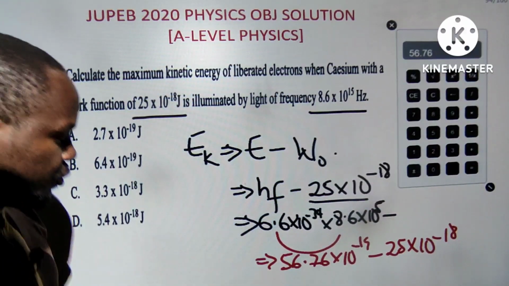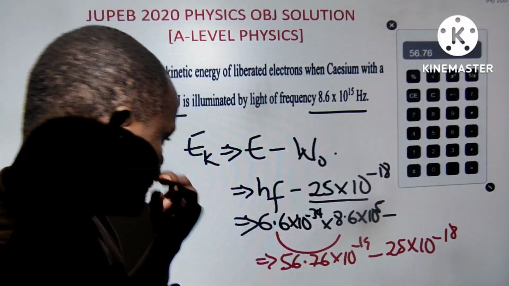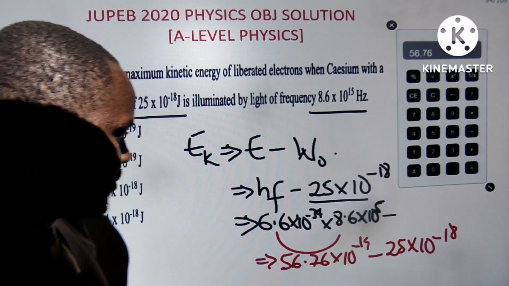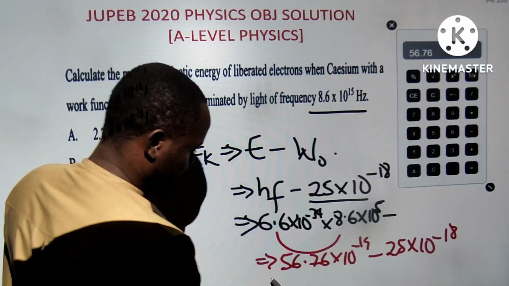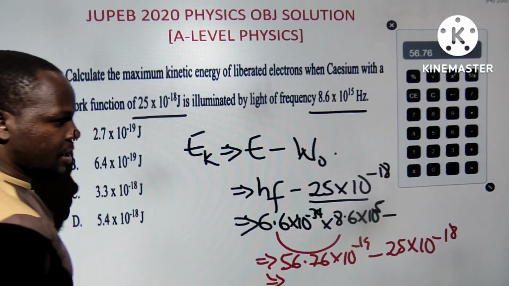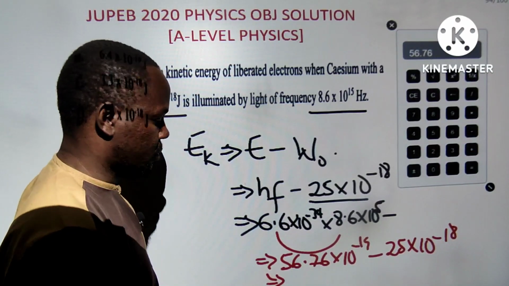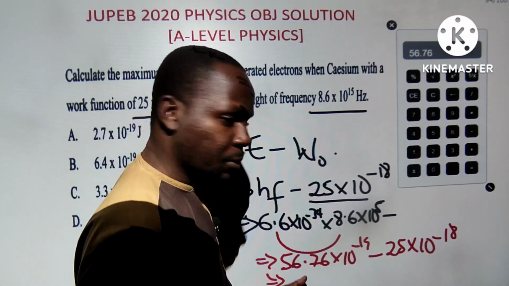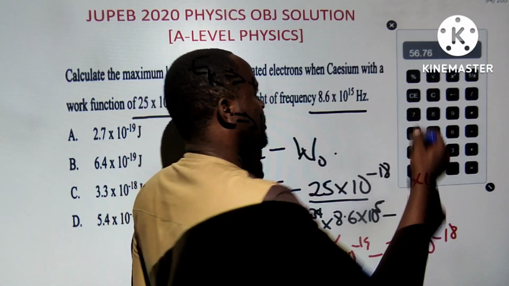You already know what is doing this stuff. So now I have to shift one. So if I shift one, this will be 5.6 and that is 25. So this will be 5.6, 56 times 10 raised to the power minus 8. What happened? I'm cutting. Just tell me I'm cutting.